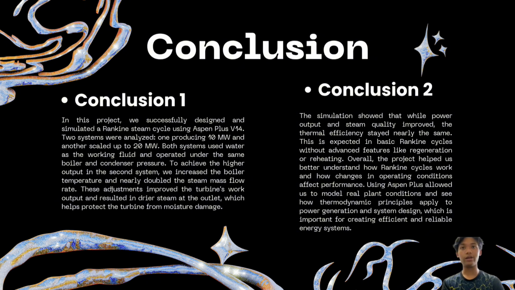Through this simulation, we learned how each part of the Rankine cycle affects system performance. Using Aspen Plus helped us visualize real-world conditions and apply thermodynamic principles effectively. Overall, this project gave us valuable insight into energy system design and highlighted the importance of steam quality, flow rate, and system optimization in achieving reliable and efficient power generation.